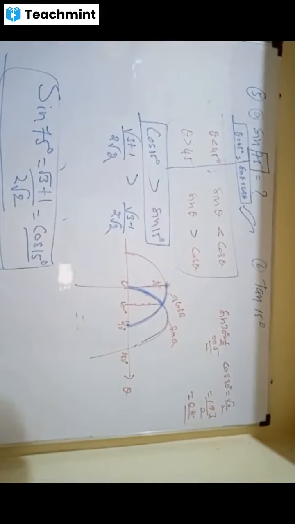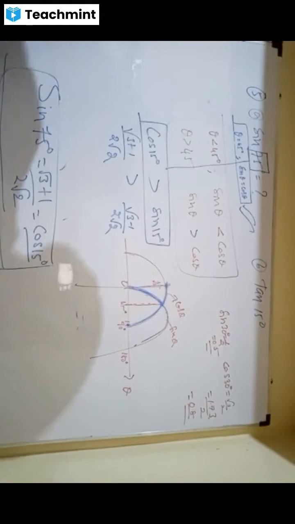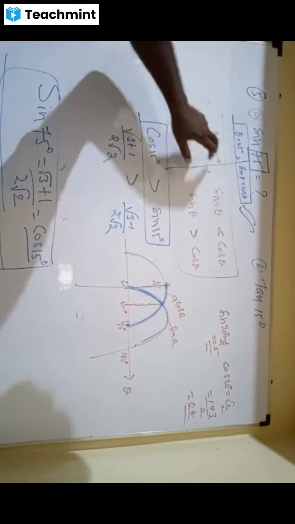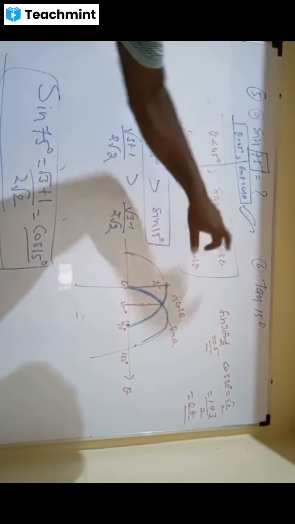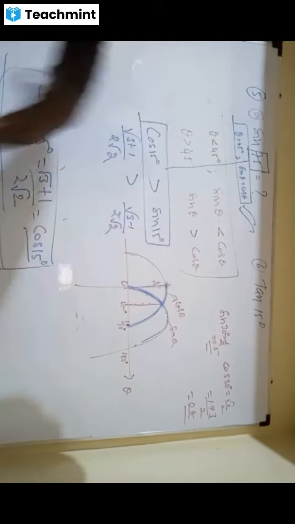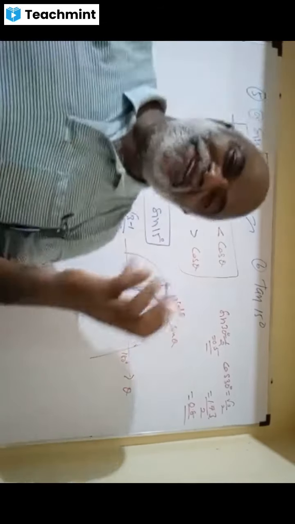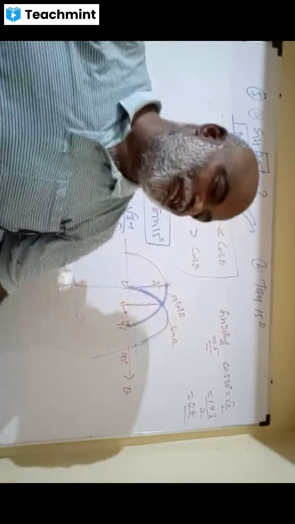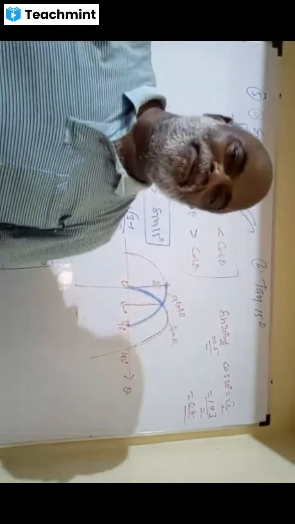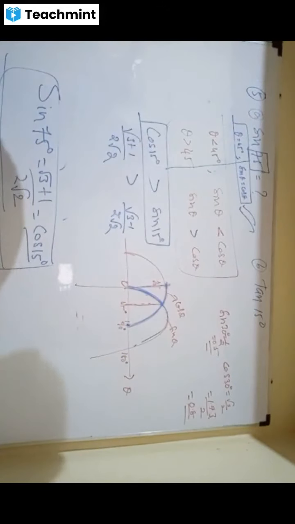Okay. Carry on. Right. How beautiful it is. The concept: theta is 45, sin is cos; theta is less than 45, sin is less than cos; theta is more than 45, sin is more than cos. Wow. You need to understand the table strongly, and the graphs, how beautiful the graph is.